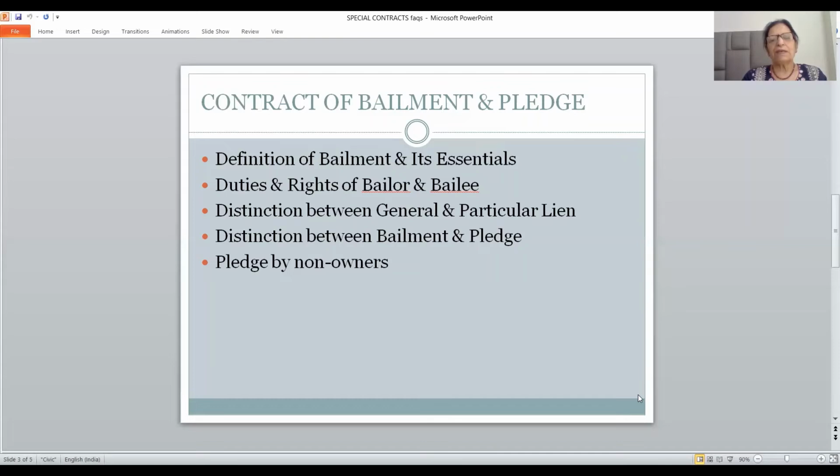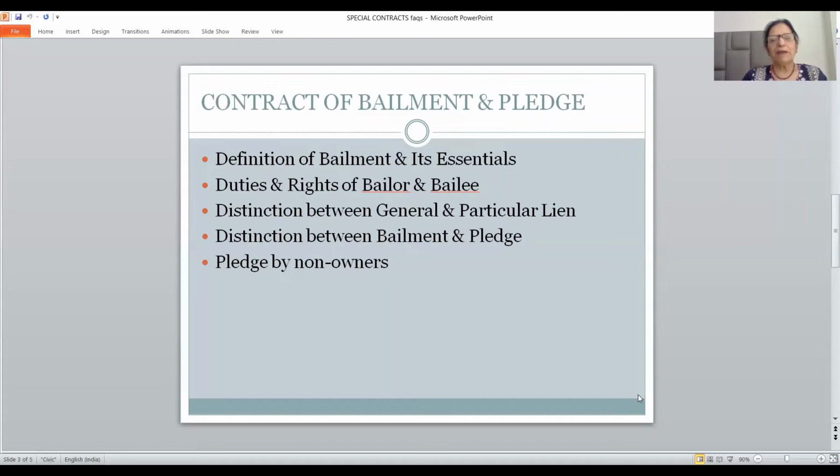Say a customer has given his clothes for dry cleaning purposes to the dry cleaner, and dry cleaning charges are to be paid. Till charges are paid, the dry cleaner has the right to retain those clothes. But once the charges are paid, then the dry cleaner has to return the clothes to the customer. So 3 to 4 points of distinction are there between general and particular lien, which you should write in tabular form.